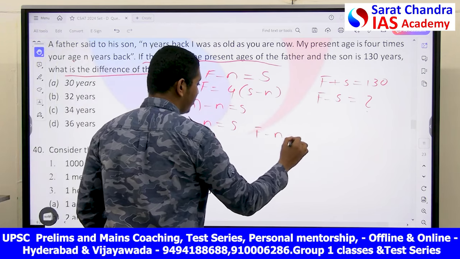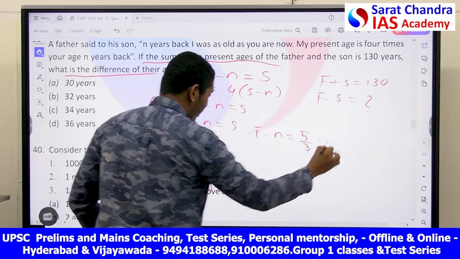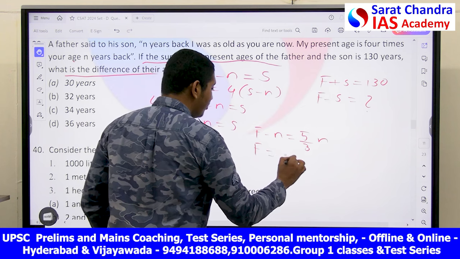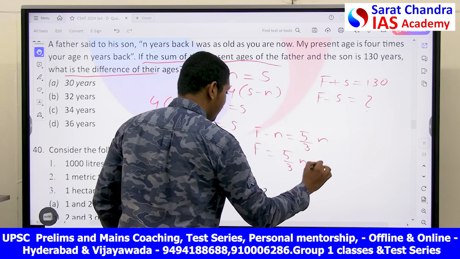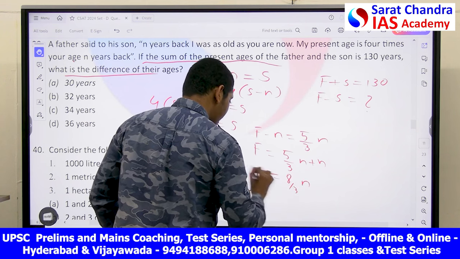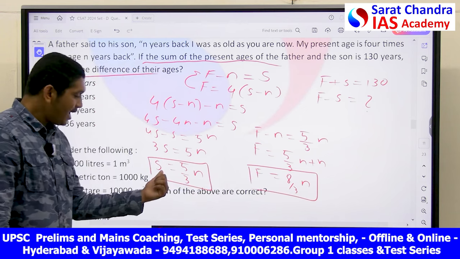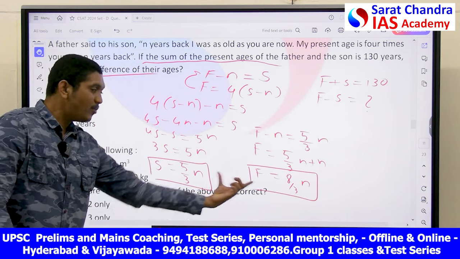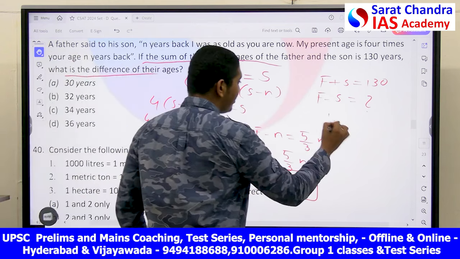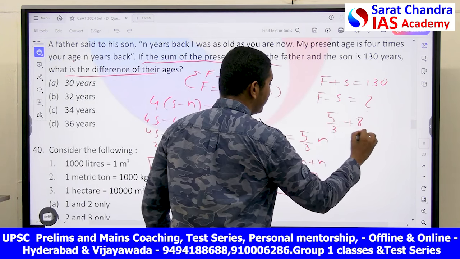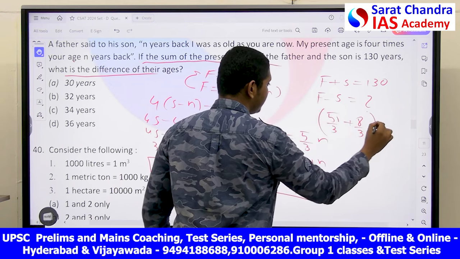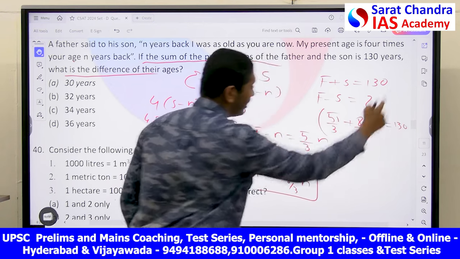F minus N is equal to 5 by 3 N, because S is equal to 5 by 3 N, right? Now F is equal to how much? 5 by 3 N plus N, that is equal to 8 by 3 N. This is F, the age of the father, and this is the age of the son. The sum of these two is 130. F plus S, that is 5 by 3 plus 8 by 3, of N is equal to how much? 130.